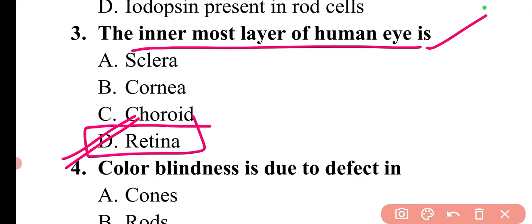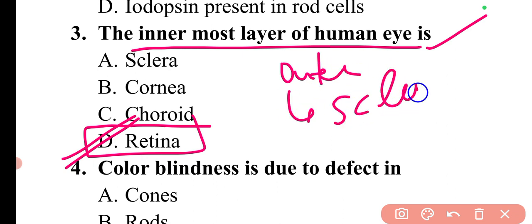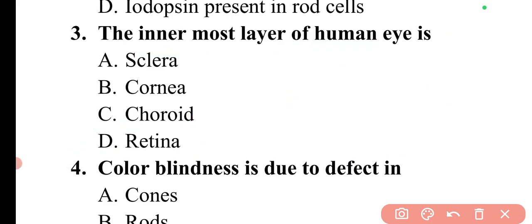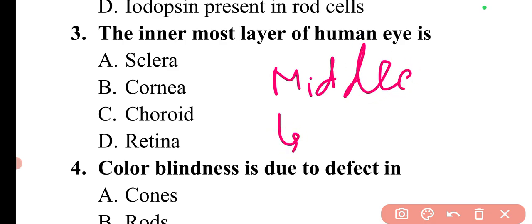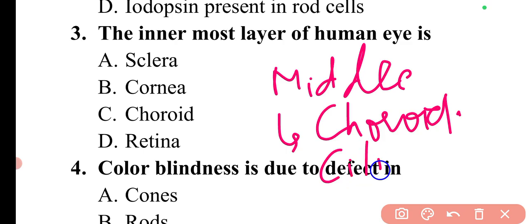If I talk about the outermost fibrous layers of the eye, these will be sclera and cornea. These are the outermost layer. Then if I talk about the middle layers, the middle layers will be choroid, ciliary body, and iris.